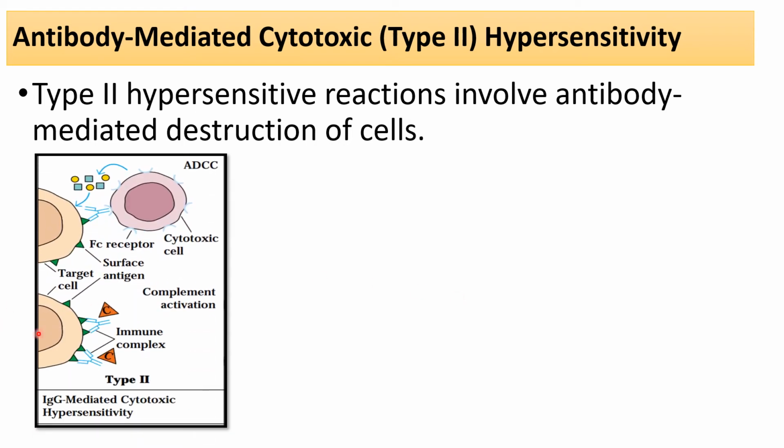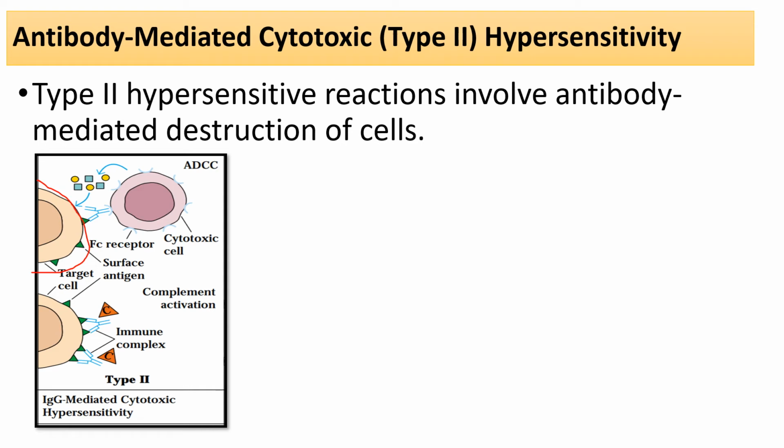See, it is the diagram of the type 2 hypersensitivity reaction. It is also very easy. These biscuit colored cells are our blood cells, otherwise our target cells. The target cells have the green color antigens. Next, the cytotoxic cells produce some receptors called Fc receptors.